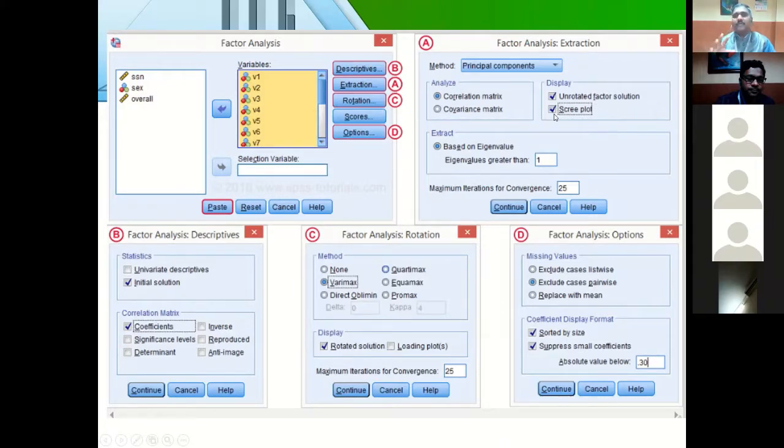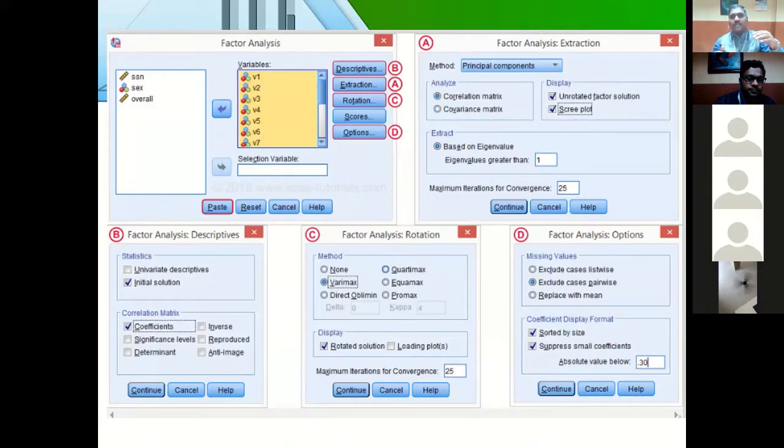Why we have to choose a scree plot: it is like a diagrammatic representation. Through the scree plot, it will show that your 20 variables or your 30 items can be put into a 5-factor or 4-factor solution. That will be strong for your study. If you are dividing your 30 items or 20 items into 10 factors or 15 factors, it doesn't give any meaning.